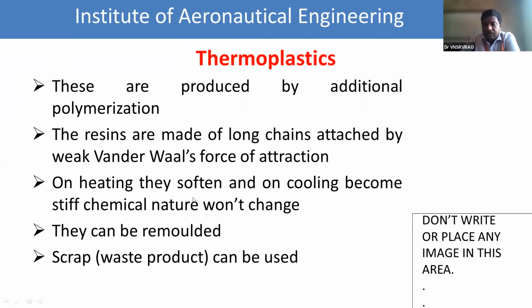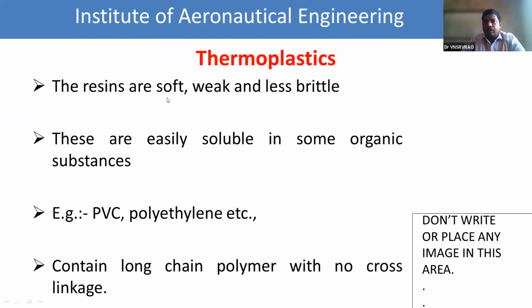Scrap waste product can be used for the manufacturing of thermoplastics. We use the waste product, and these resins are soft, weak, and less brittle, and are easily soluble in some organic substances, so the solubility of these plastics is high.